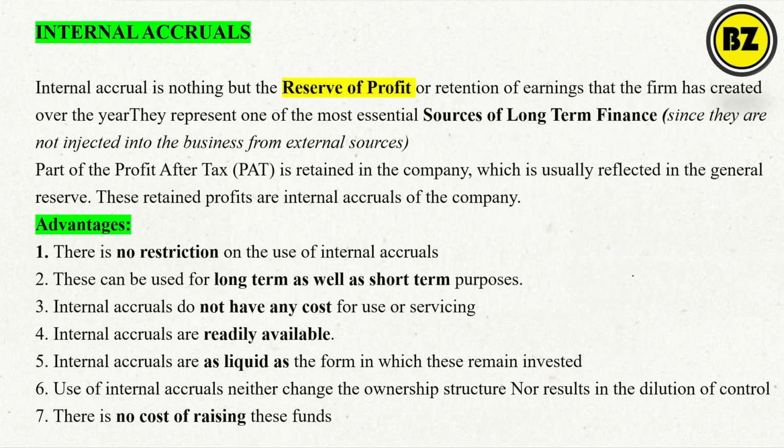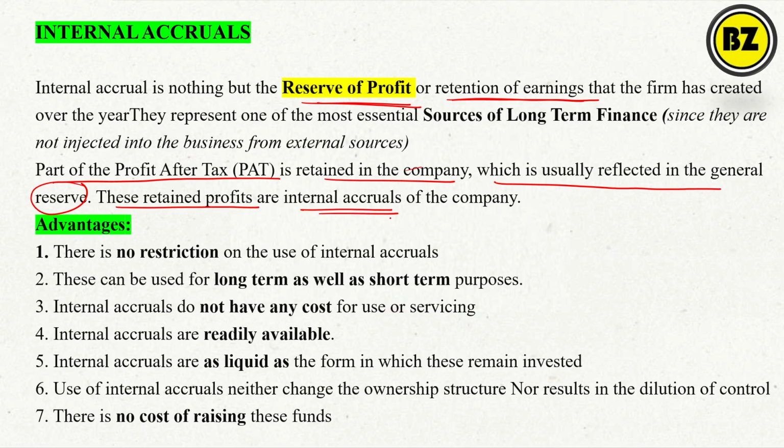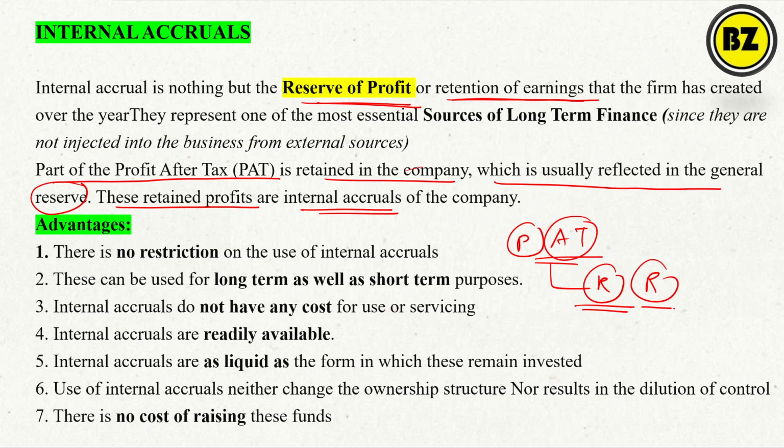Whatever profit you are getting, you keep aside, and that becomes the reserve of profit. Whatever earning you retain for the long term is nothing but the internal accrual. The part of the profit after tax retained by the company, which is usually reflected in the general reserve, is the internal accrual of the company. So whatever profit you get after paying the tax and all the liabilities, you retain for some purpose, maybe as a general reserve, and that is the internal accrual.